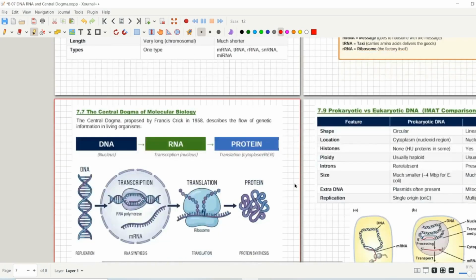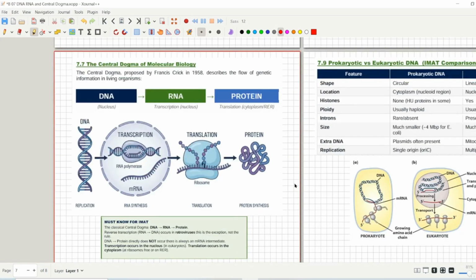The next topic is about the central dogma. So here is the process and the topic where your molecular biology will actually start. Your molecular biology starts from the central dogma. The central dogma was given by Crick. And what is actually the central dogma? It means the process of how genetic information flows and works in your body.